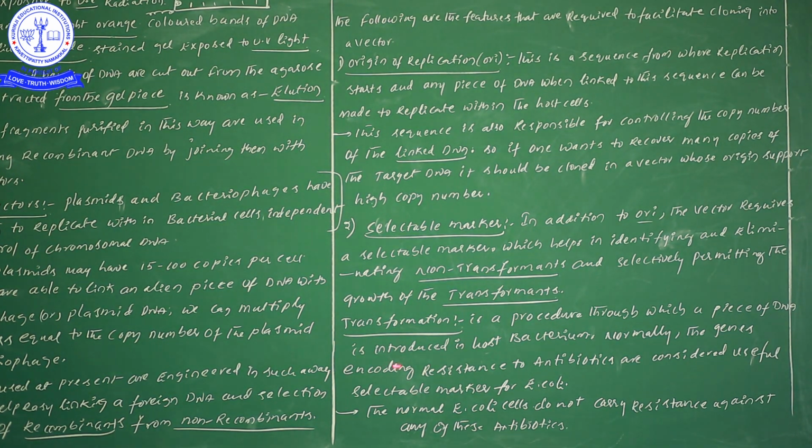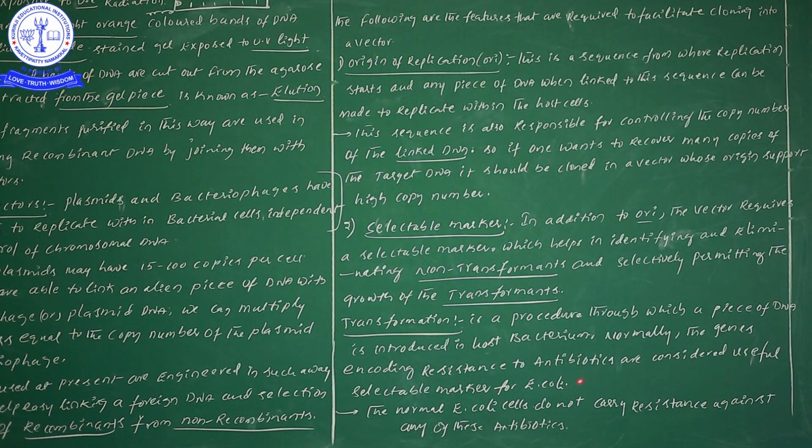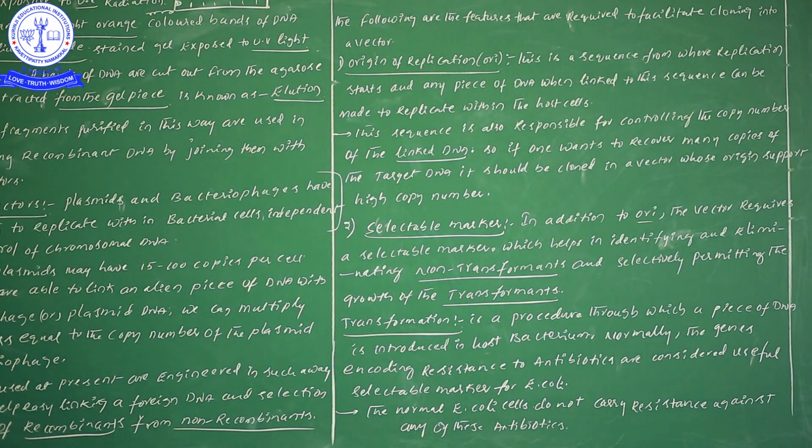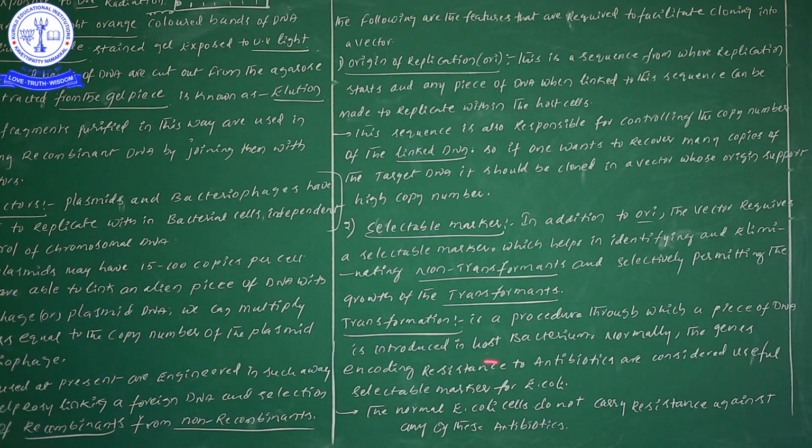Normally, the piece of DNA we have taken, the foreign gene or alien gene, encodes resistance to an antibiotic. So definitely antibiotic resistance will be there for this foreign gene. There are different types of antibiotics we have seen: ampicillin, tetracycline, kanamycin, erythromycin, and chloramphenicol can also be taken. Likewise, there are different types of antibiotic resistance for a piece of DNA.